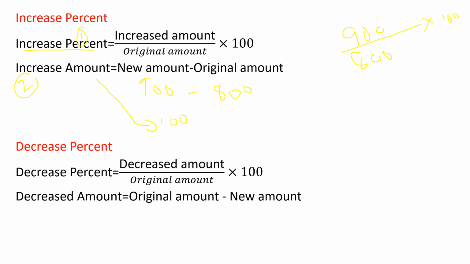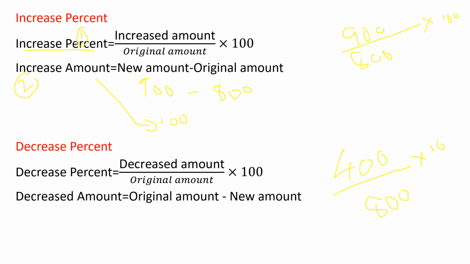Now next, decreased percentage. What is decreased percentage? If the amount is decreasing from 800, it decreases to 400. So how will you write it? The 400, which is the decreased amount, in the numerator, and what is the original amount? 800, right? 800 into 100.